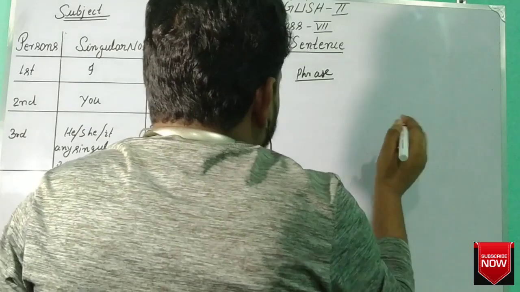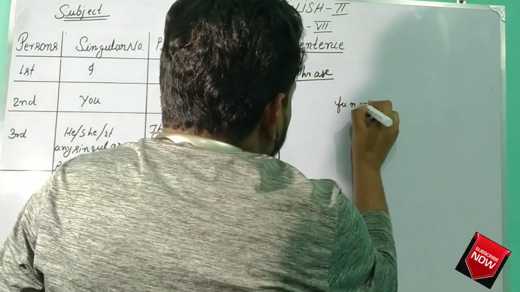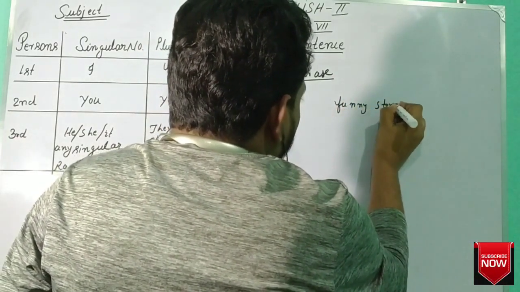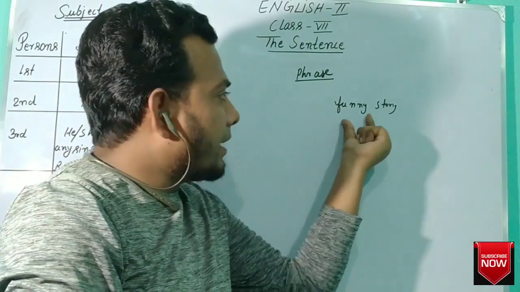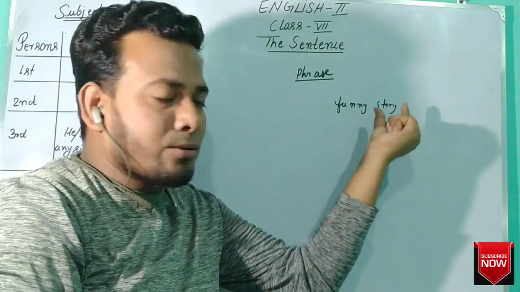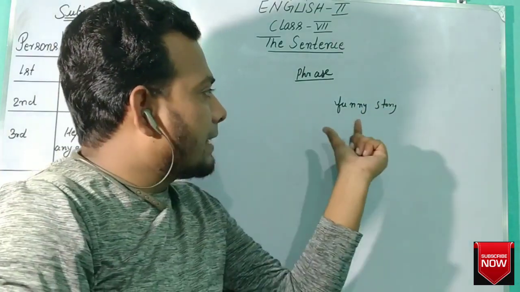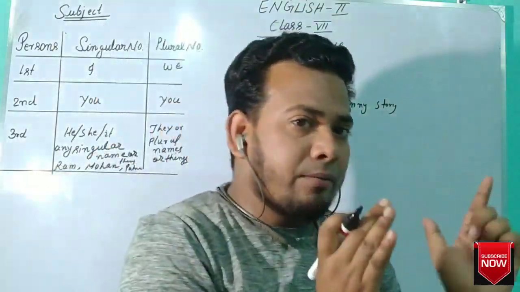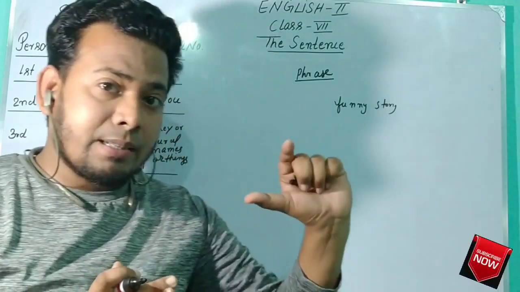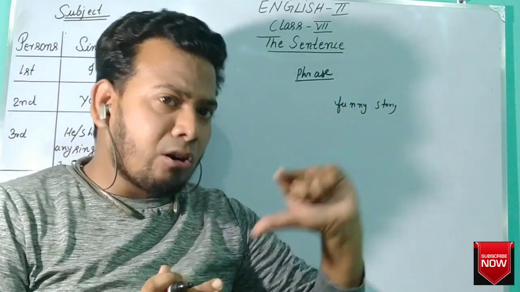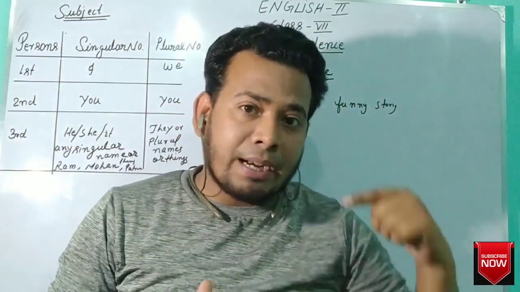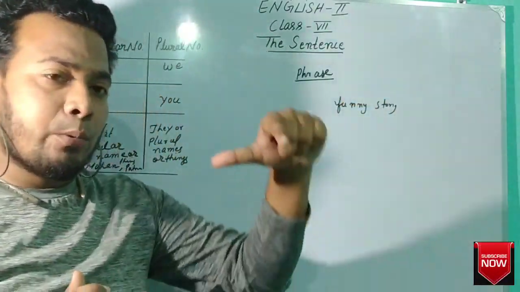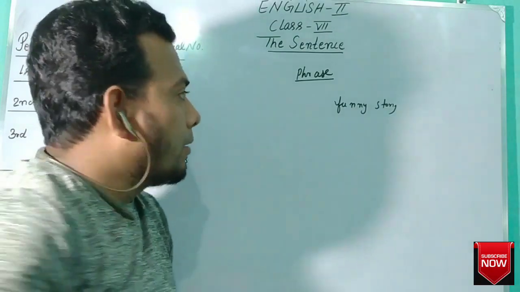For example, funny story. Here it is a group of words, funny and story. It gives sense: what type of story? A funny story. It tells the type of story, but not complete sense. It will give complete sense when some group of words is added to make a sentence.